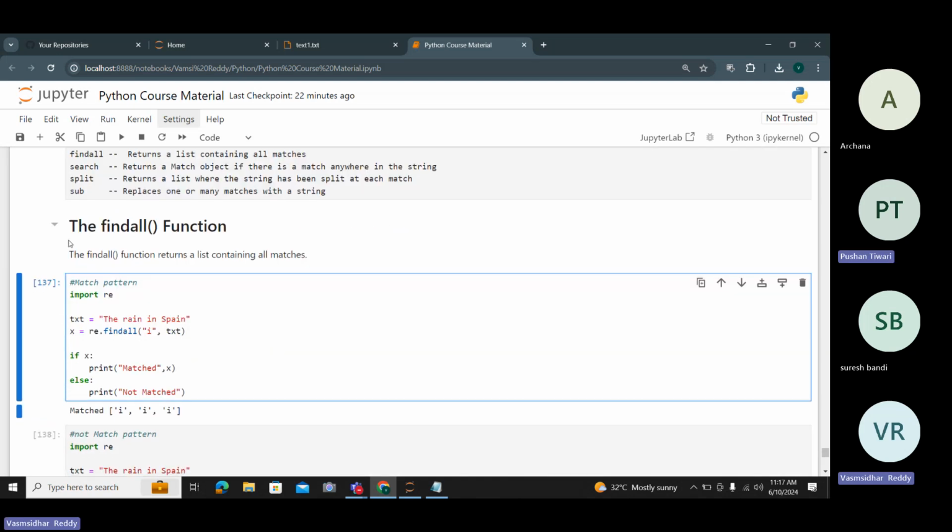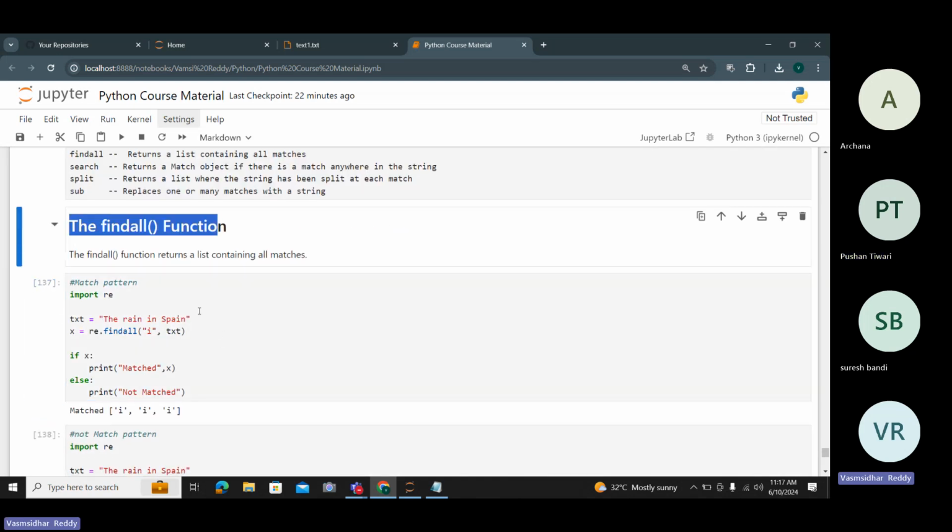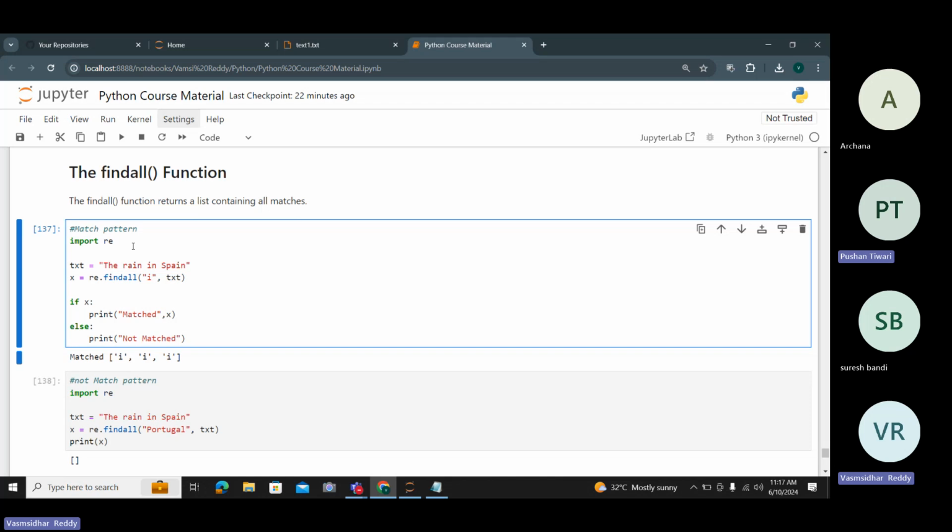Let me deal with the first one, the findall function. It returns a list containing all the matches. Import re, the regular expression module. Text equals "The rain in Spain". This is my text.